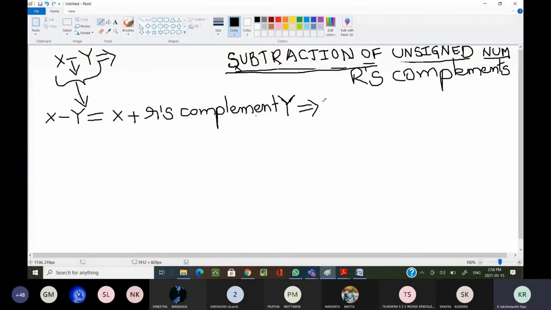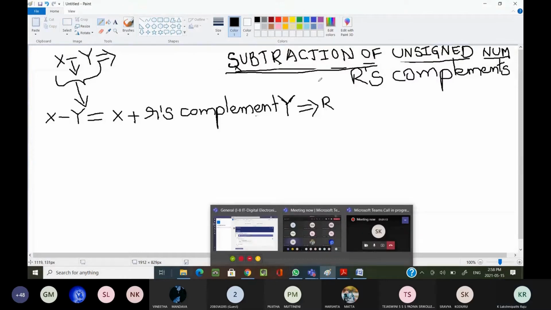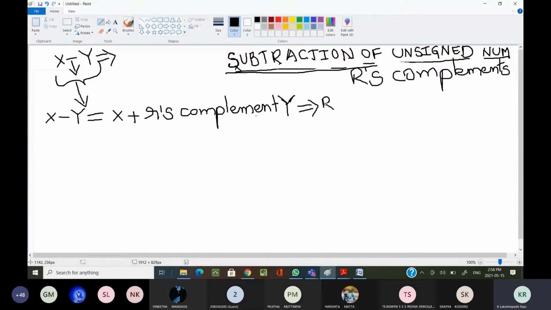You are getting some result: x plus r's complement of y. Now in this result, we have to consider two cases. Case 1: x is greater than or equal to y.